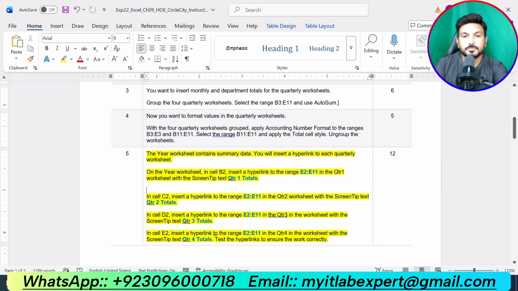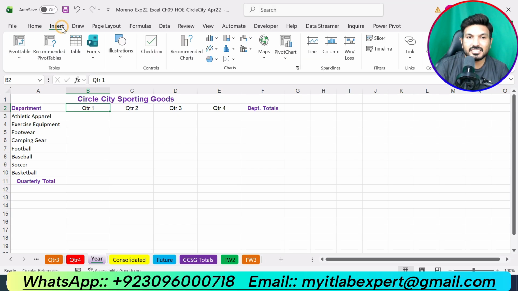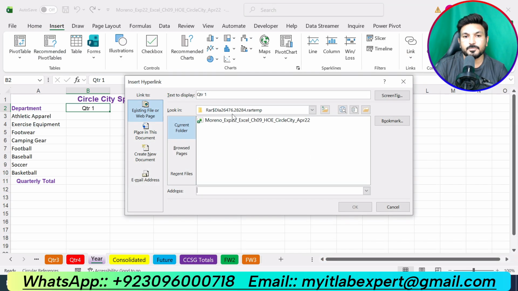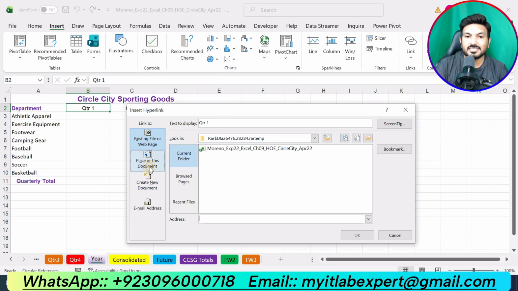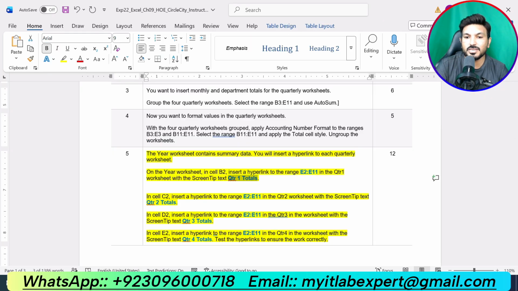Okay. So we will go to cell B2 in the Year worksheet. This is B2 here. Okay. Click on the Insert tab, click Link and click Insert Link. Okay. Now select the second option, Place in This Document. Here we are supposed to type the cell reference, and the cell reference is given, that is E2 up to E11.